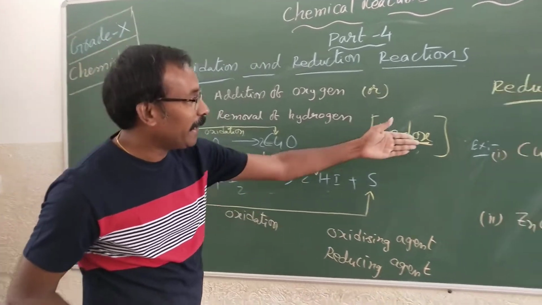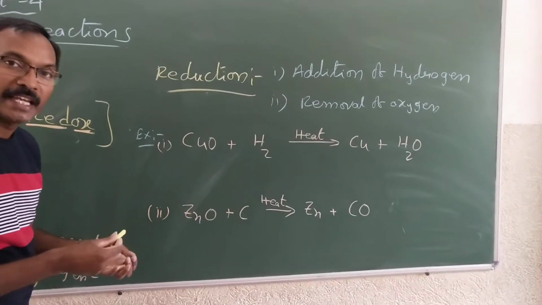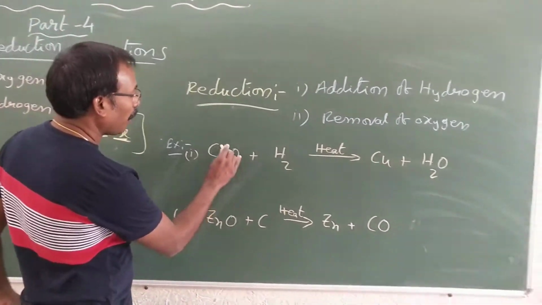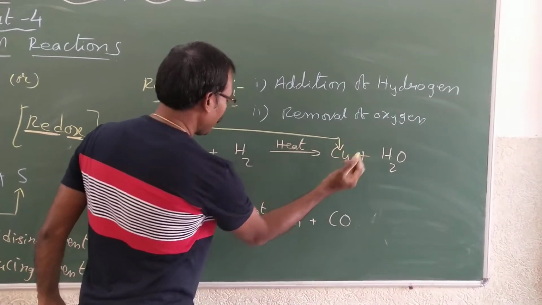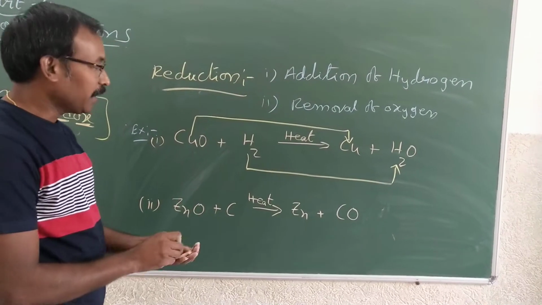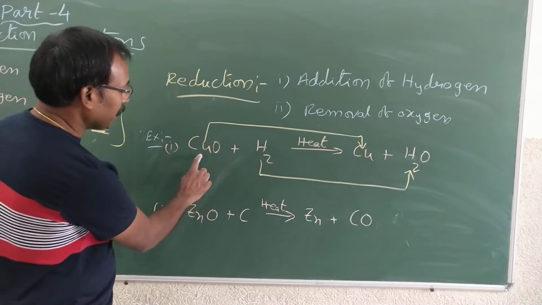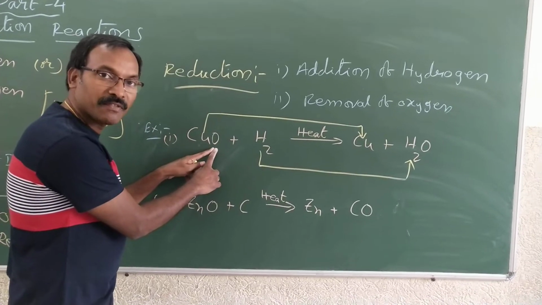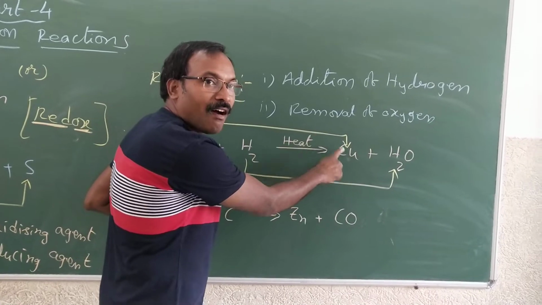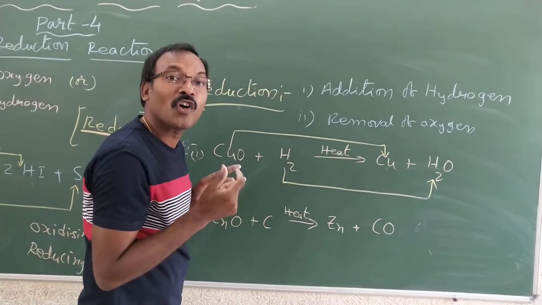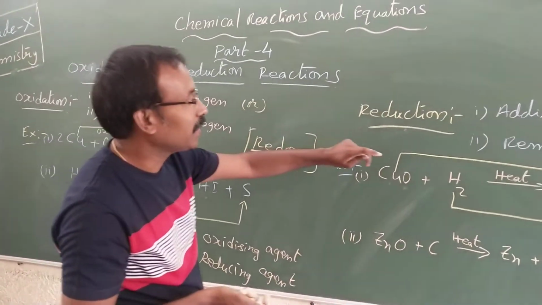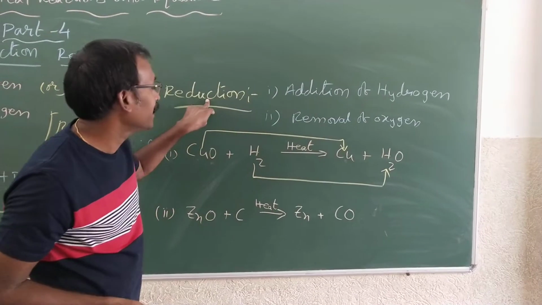Got the point? Now let us understand in detail here which is the oxidizing agent, which is the reducing agent, which is oxidized, which is reduced. Okay? Copper oxide became copper, hydrogen became hydrogen oxide. Now here copper oxide. Initially copper is having oxygen with it, but at the end it is becoming only copper. Means it lost the oxygen. Loss of oxygen or removal of oxygen. See here. Removal of oxygen, what is it? Reduction.